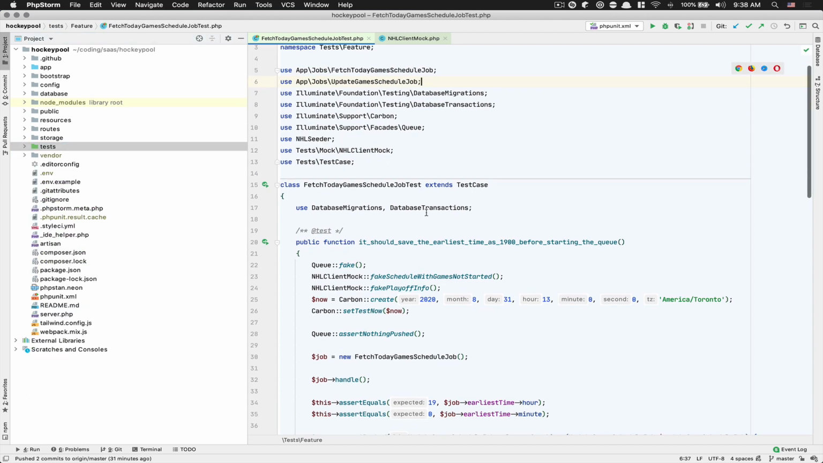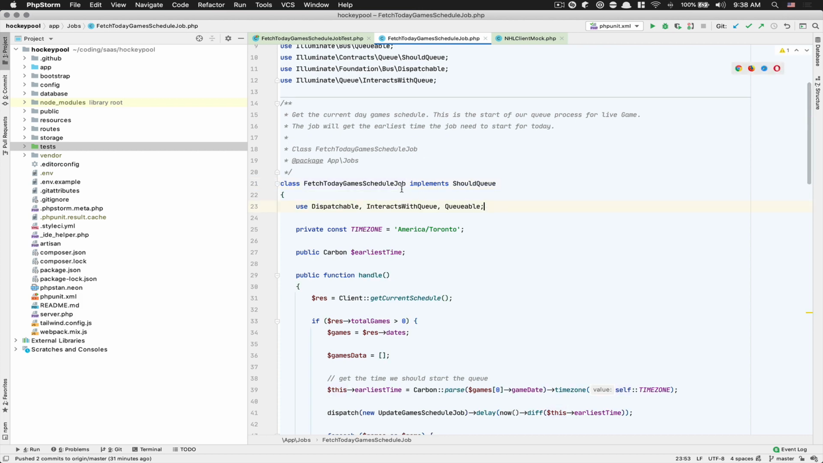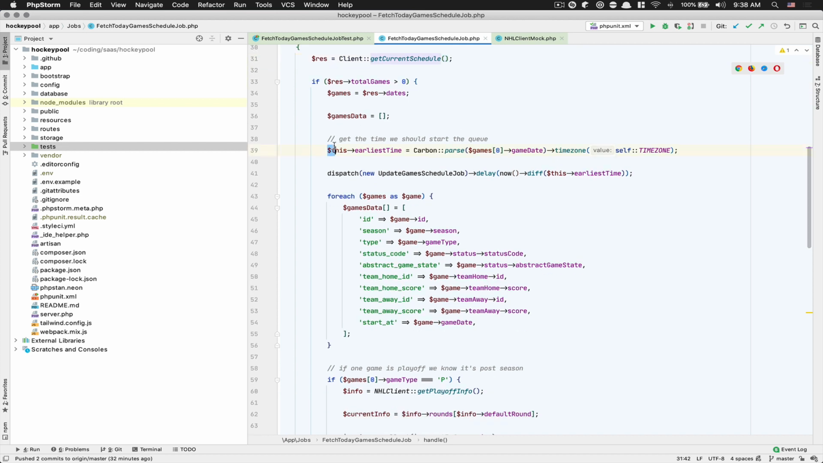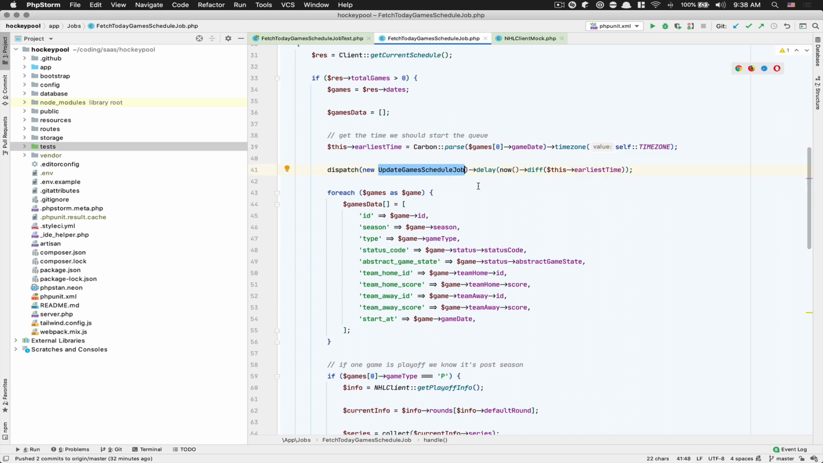So if we want to see the job, for example the fetch today game schedule, its job is to get the current schedule. After that, here I get the earliest time. So I say, hey, give me the first game, because that's the beauty of the NHL API: at least they order by game date. So give me the date and time of the first game. And after that I dispatch this new update game schedule, and I want to delay it by the difference with the earliest time. So here for example we are at 13, here it's 19, so it sees the difference, it's 6. All that is built in, I didn't need to install anything, so it's pretty nice to have that in the framework.